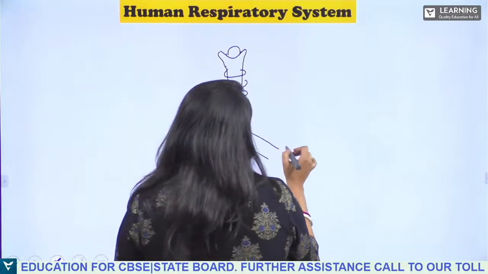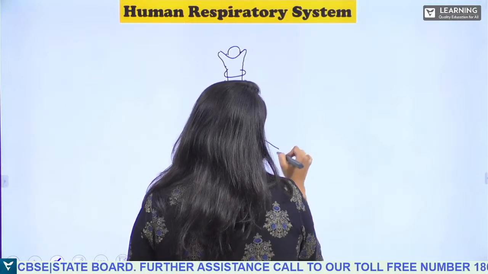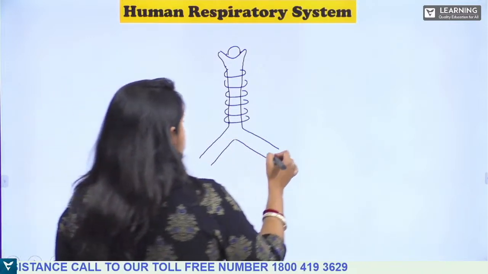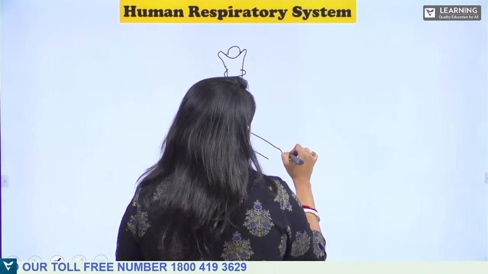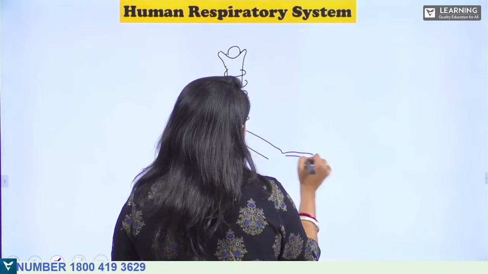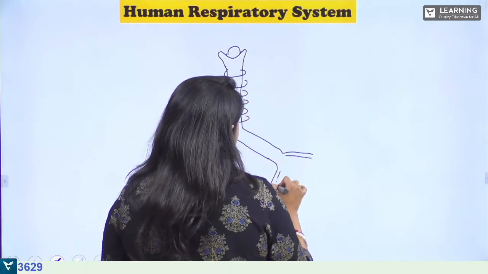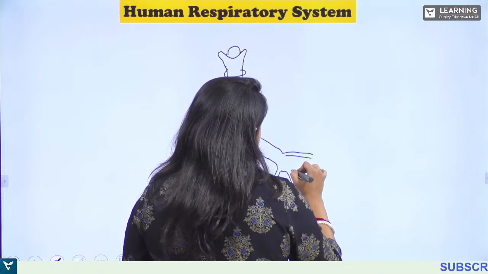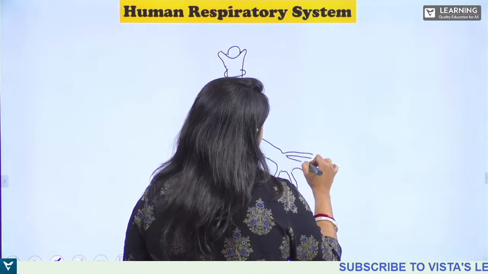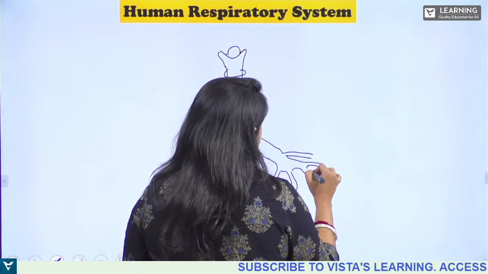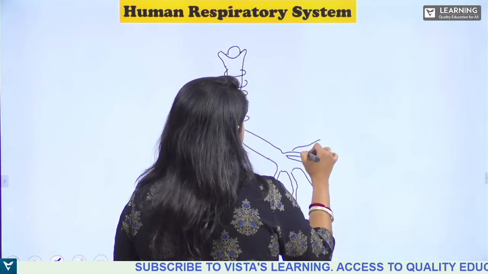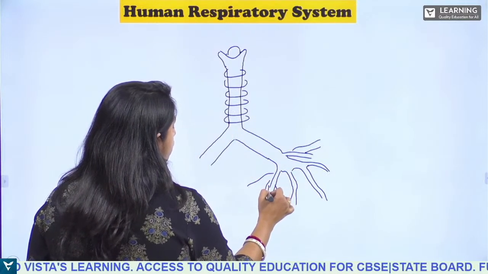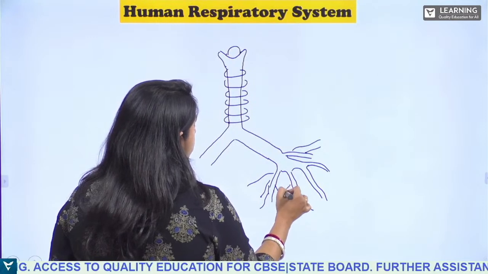Yes, here what you will see is that after dividing, these two are the primary bronchi, okay? After dividing, they will have various branches, okay? They will divide again and have the secondary branches, and in the secondary branches of the bronchi, you will see the tertiary bronchi.